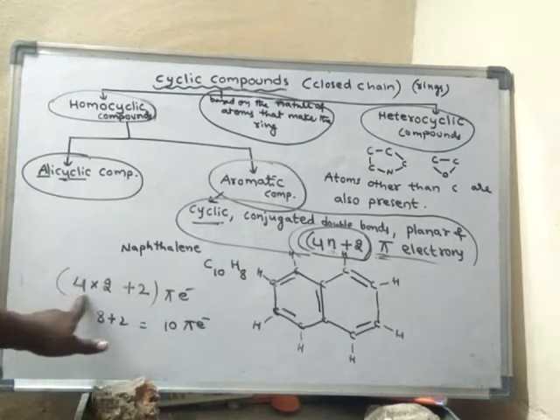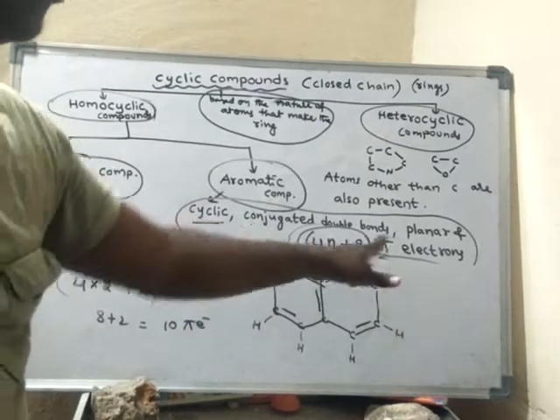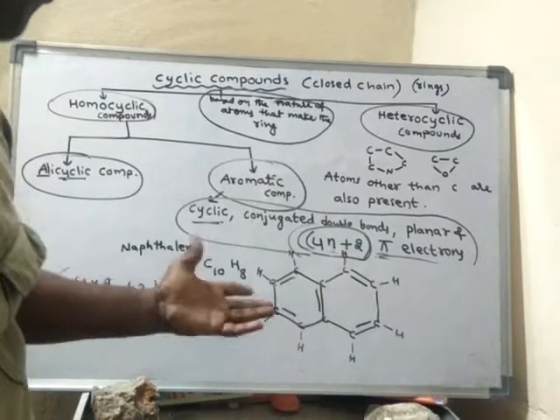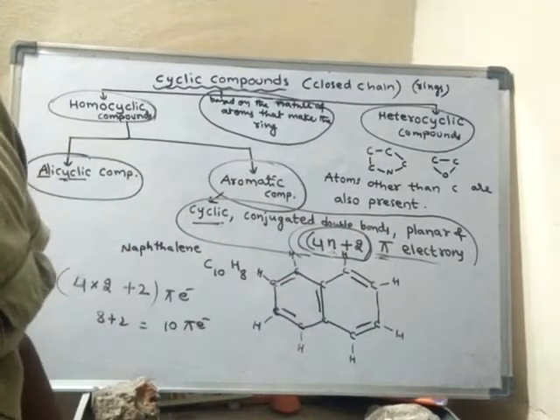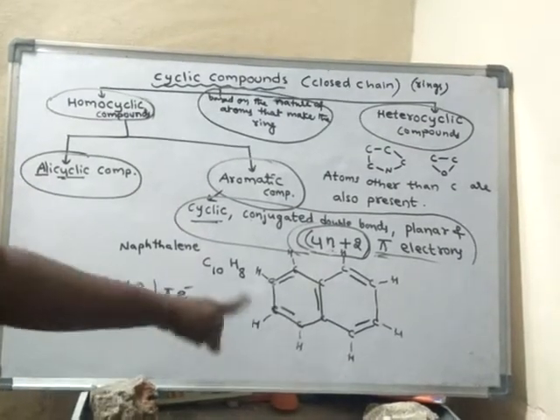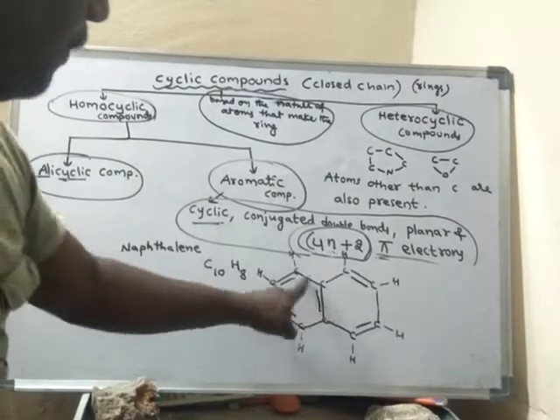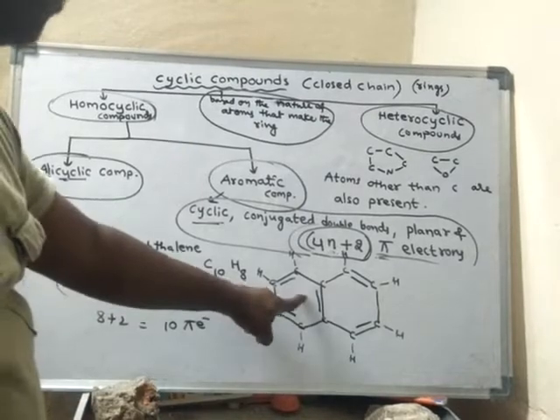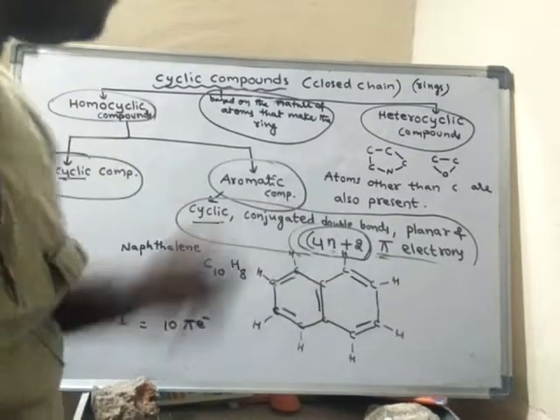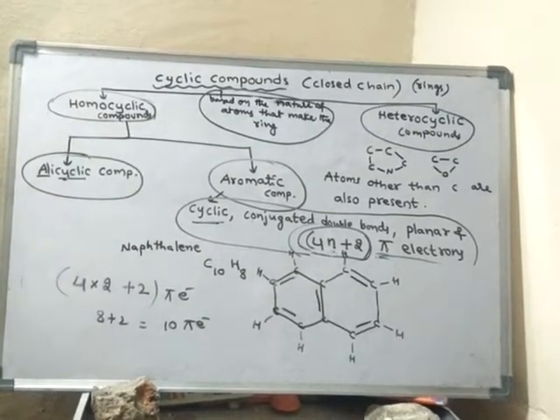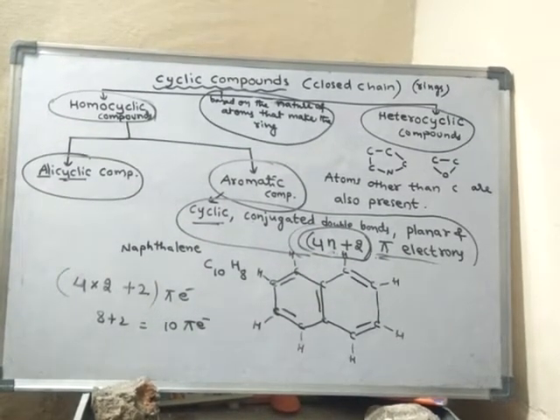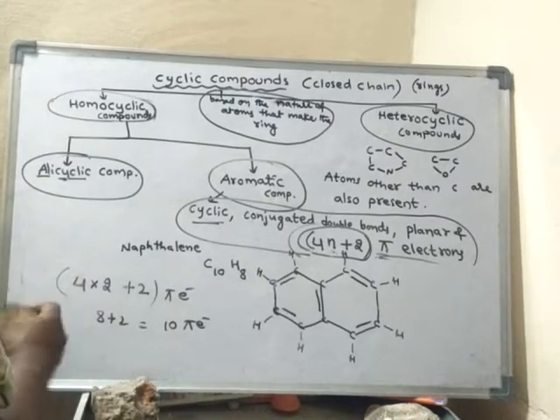So according to Huckel's rule, when this molecule has 2 rings, it should possess 10 pi electrons. Naphthalene also has 10 pi electrons. As naphthalene satisfies all these conditions, naphthalene is said to be an aromatic compound. So like this, naphthalene is also an aromatic compound.